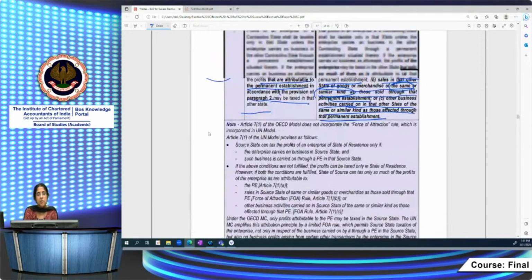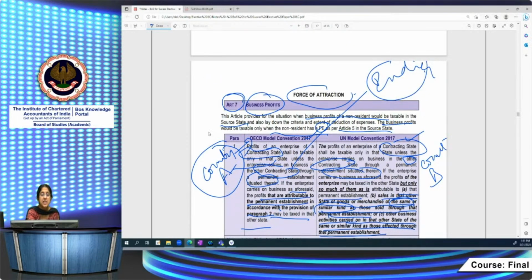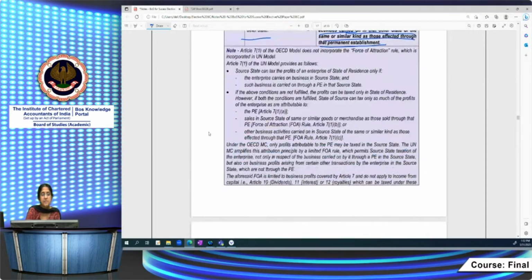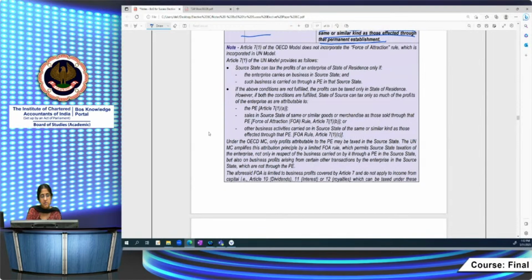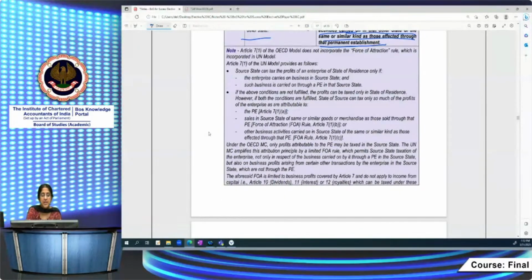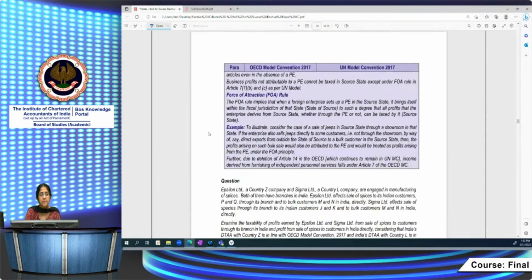One more thing you have to understand is that this force of attraction applies only to business profits. If you're talking about royalty or fee for technical services, then this requirement of permanent establishment is not there, because they are governed by different articles. They are not governed by business profits Article 7. Capital gains, royalties, dividends and so on have their separate articles. This is only in respect of business profits. Now, let us go to a question. We have a question through which we can understand this more clearly.